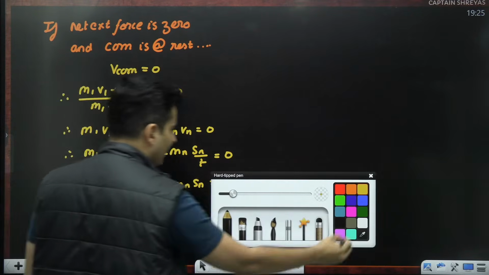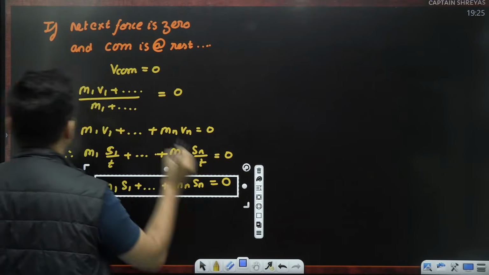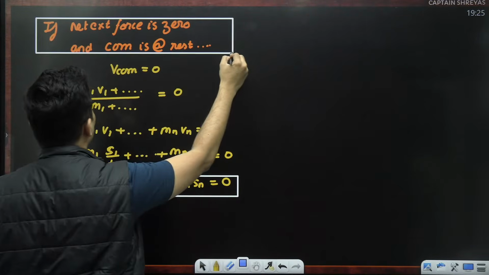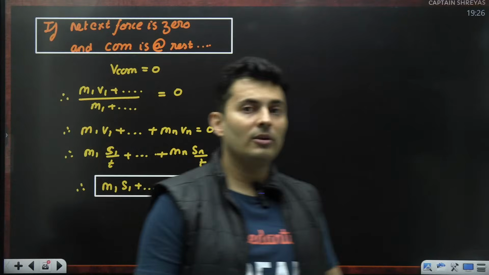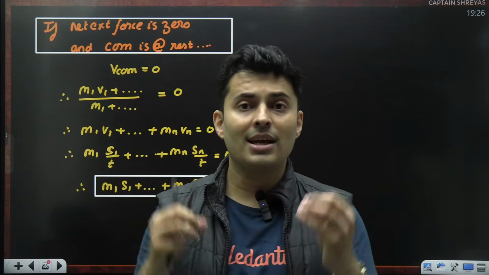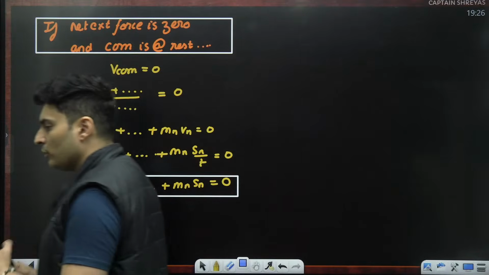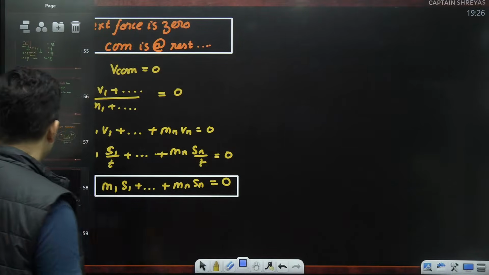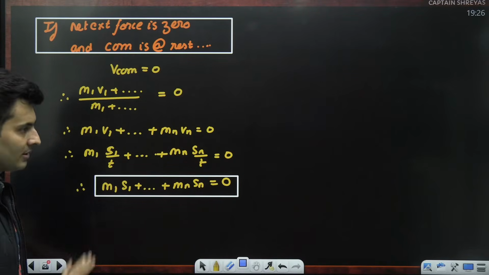So, this is a very important result which you should remember whenever the net force is 0 and the center of mass is at rest. This is very useful for solving all those questions where one thing moves, other things' motion has to be calculated to keep the center of mass at rest. I'll give you many examples of this, don't worry. Okay, but just remember the condition and the final result.